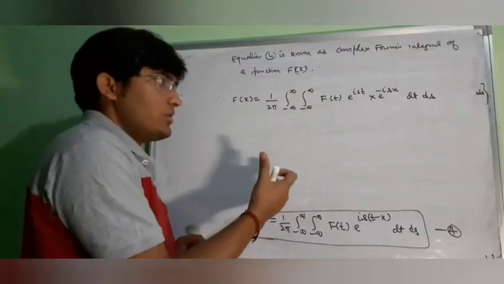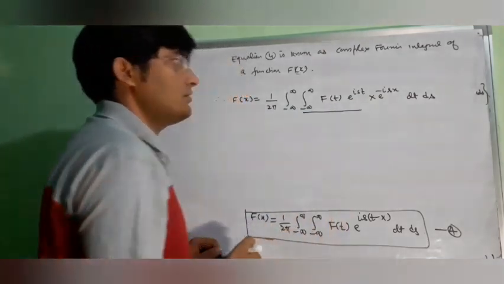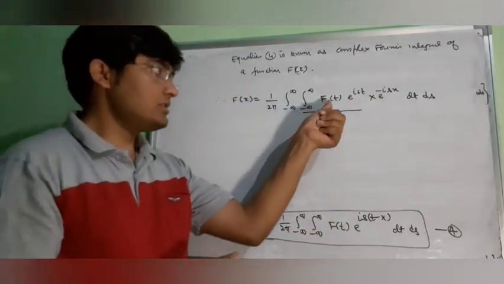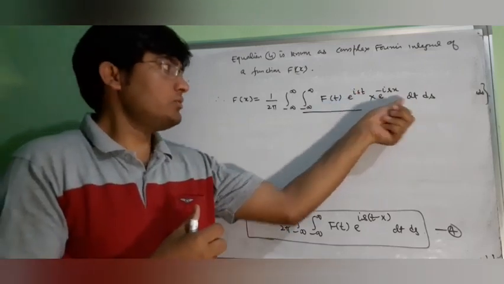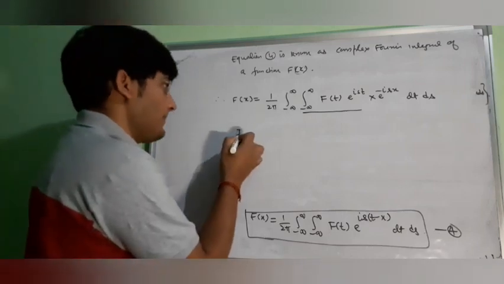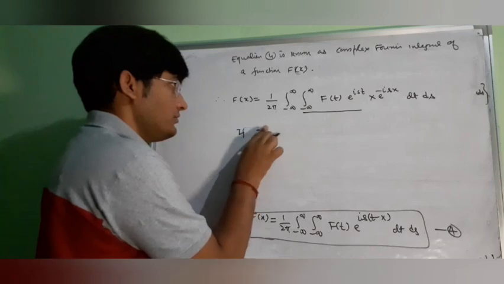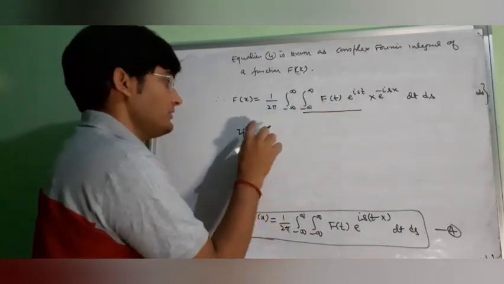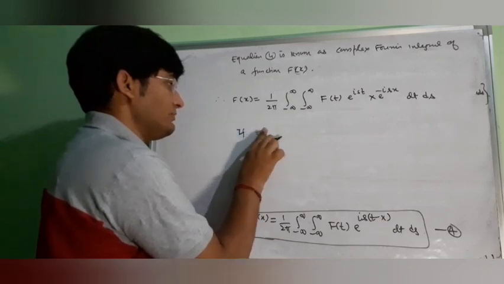Now we have some choice. This inner part is in terms of t, so after integration with respect to t, we will get some function of s. Let us denote this bracket by small f(s).